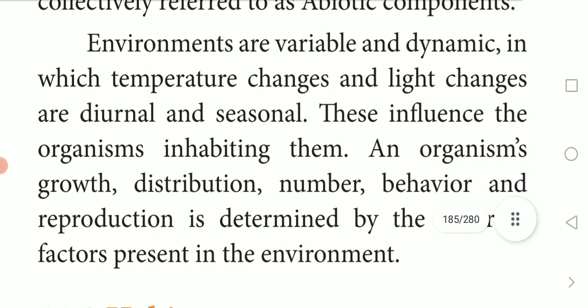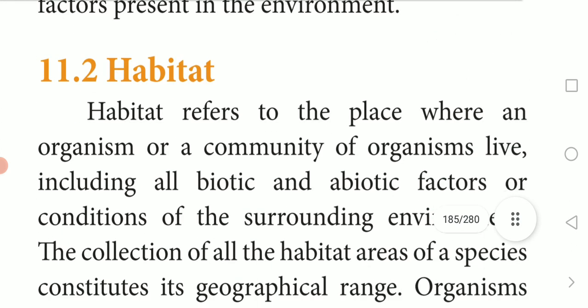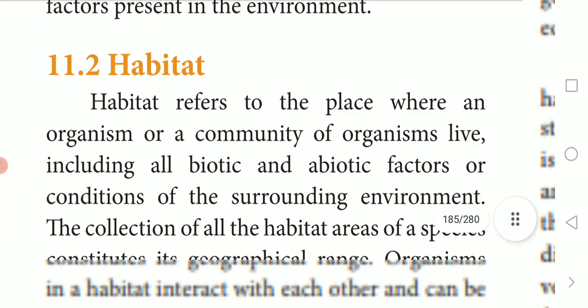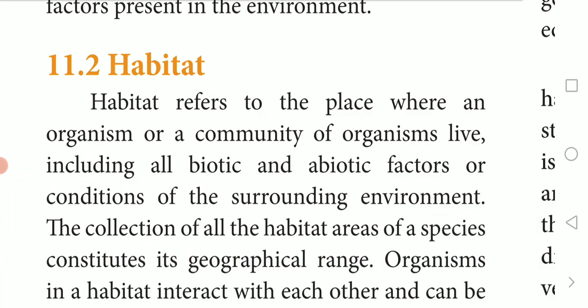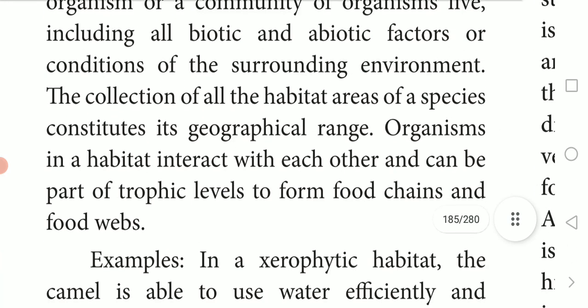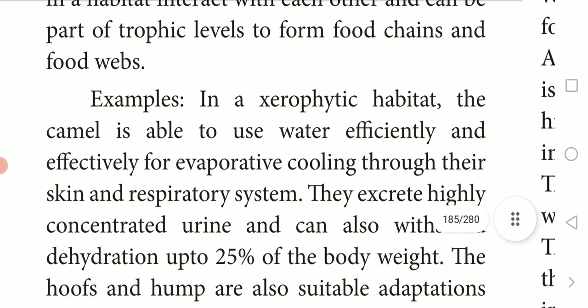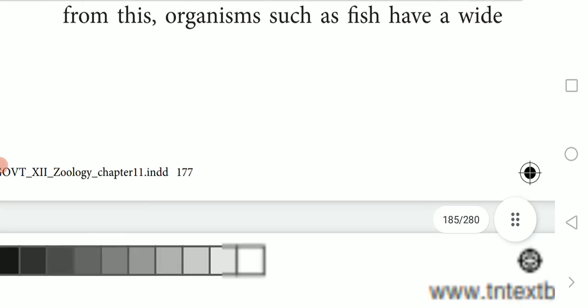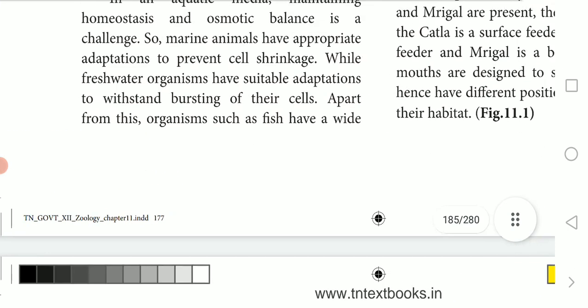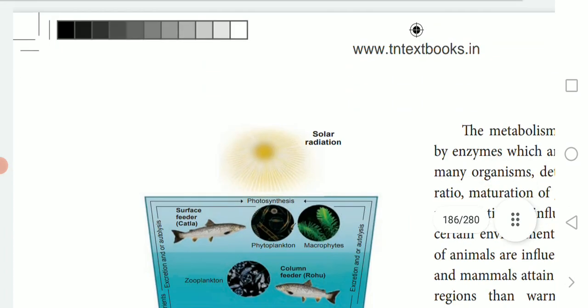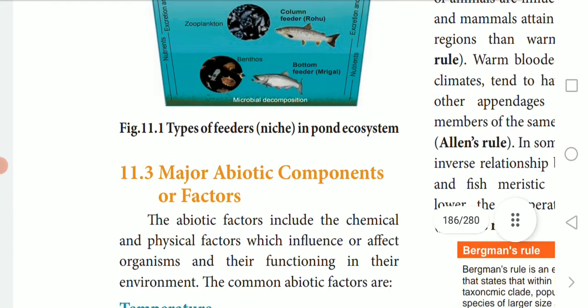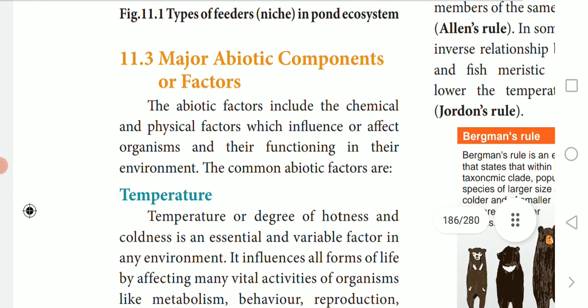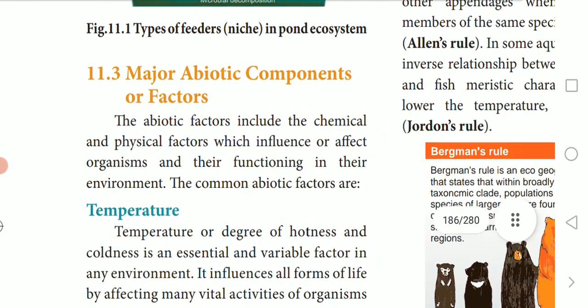The next is 11.3. The next topic is 11.3; 11.2 is not there. Habitat means the living place of animals. In that topic, they have given different examples of organisms and their habitats. That is 11.2. The next one is 11.3.